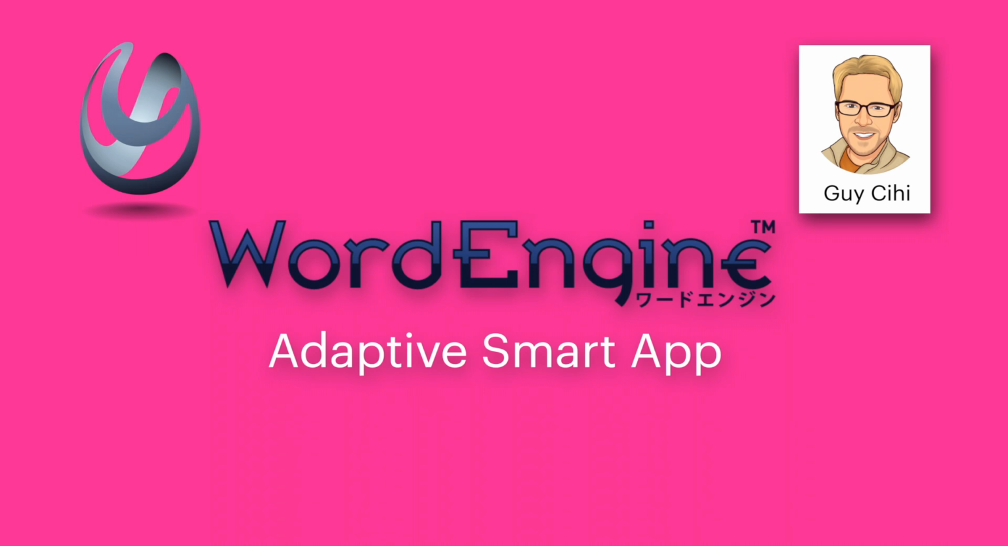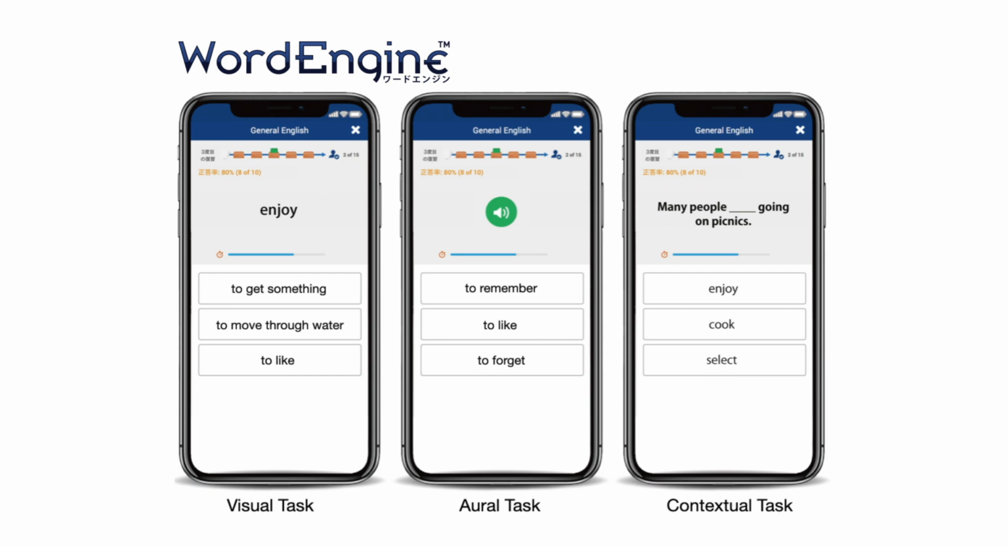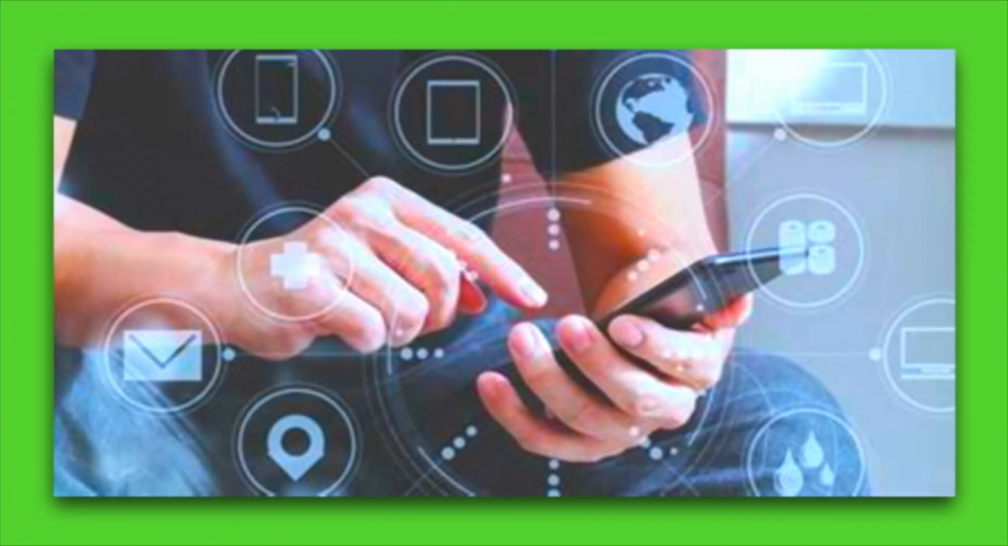Today my talk is about how adaptive smart apps, like our Word Engine web app, are personalizing the learning experience and making it much more enjoyable. Adaptive smart apps are providing us with an improved approach to organizing knowledge for human acquisition. The best of these apps will do three things.